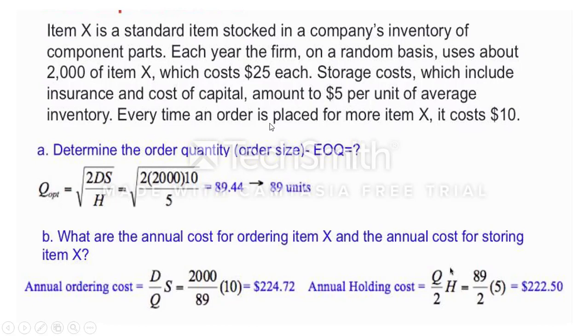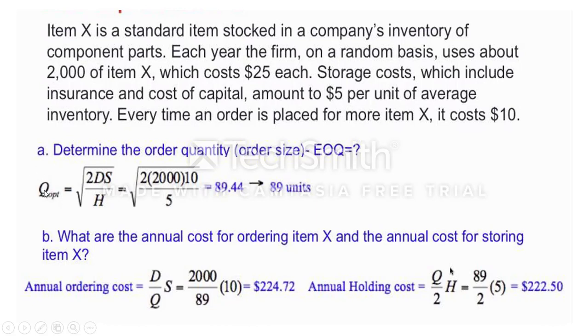Every time an order is placed for more of item X, it costs $10. So here $10 is the ordering cost, and $5 is the carrying cost. For confusing you, they are giving the unit cost, which you need not bother about here. Sometimes the inventory carrying cost is given as a percentage of unit cost, but here there is no confusion, so you ignore the unit cost, which is not part of the economic order quantity.